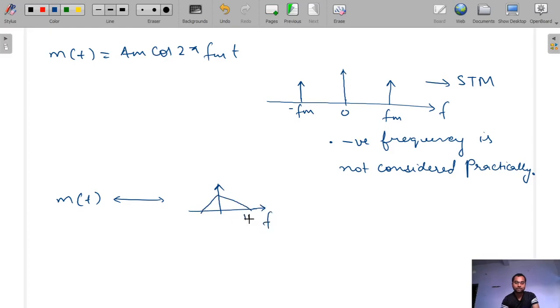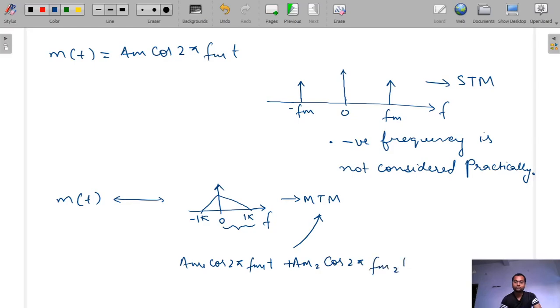So this is our 1 kilohertz, this is minus 1 kilohertz. Okay, so see, this is multi-tone modulation because the frequency component present in the signal is from 0 to 1 kilohertz. So this is called the multi-tone modulation. Also, a signal like AM1 cos 2 pi FM1t plus AM2 cos 2 pi FM2t is also multi-tone modulation because two frequency components are present in this signal. Okay, up to this clear?